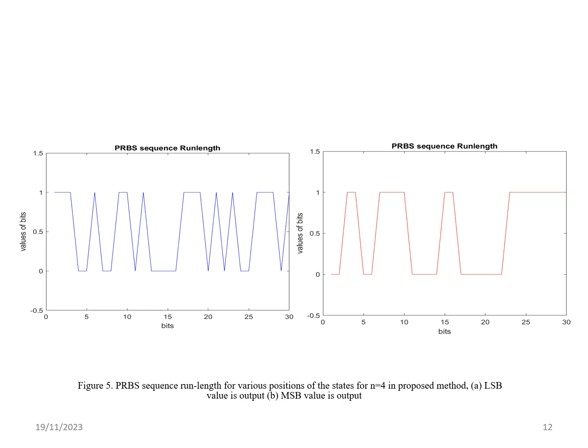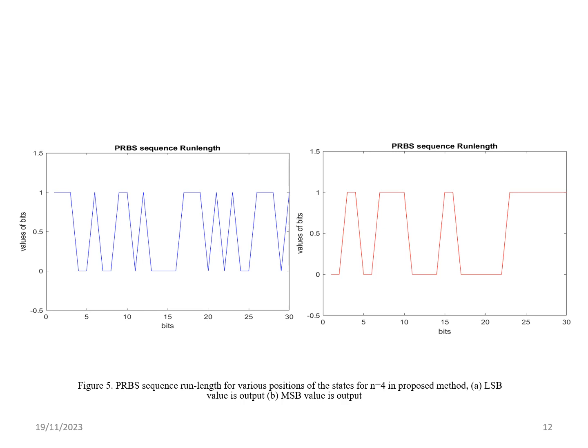In the next figure, you can see the PRBS sequence run length for various positions for the proposed scheme. In the proposed scheme we have taken the LSB value as output as well as the MSB value as output. If you consider the LSB value, the proposed method performs similar to the conventional techniques, with the same run length property and balance property, but switching activity is very high in this case. Whereas if you consider the MSB value as output, you can see the switching activity is reduced comparatively.